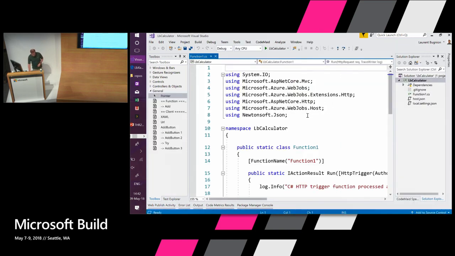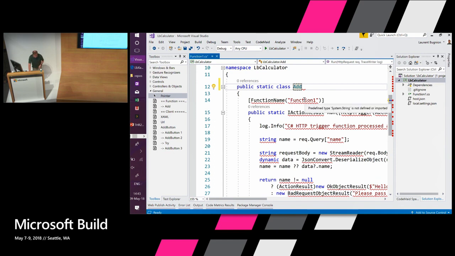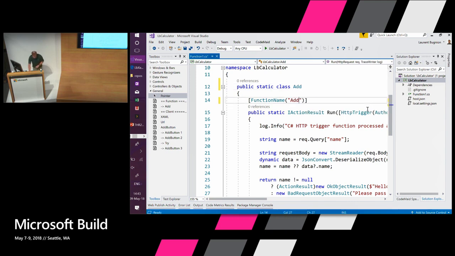And then when it's done, we can start coding. So the first thing we want to do is change the name of the function. I said I want to do an addition in that case. The squigglies are going to disappear. It's just because the NuGet packages are getting refreshed by Visual Studio. Actually, it's done already. So I'm going to show here the add name.